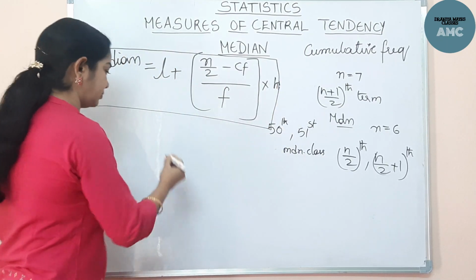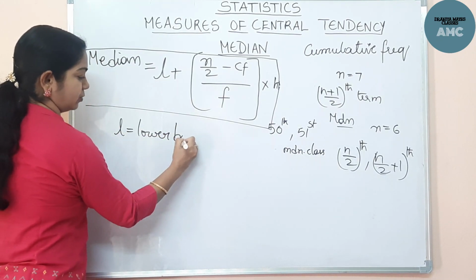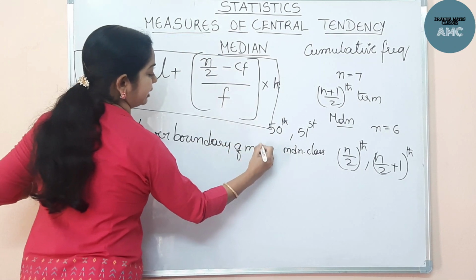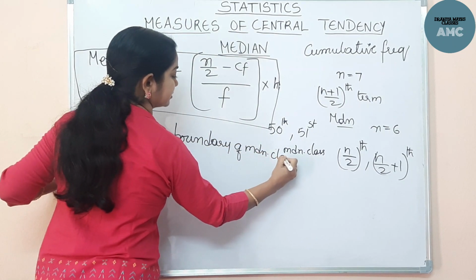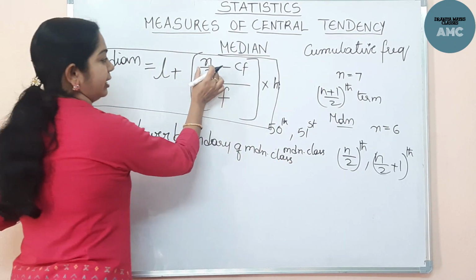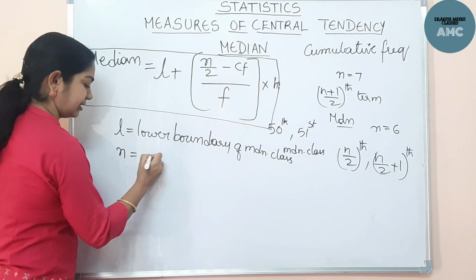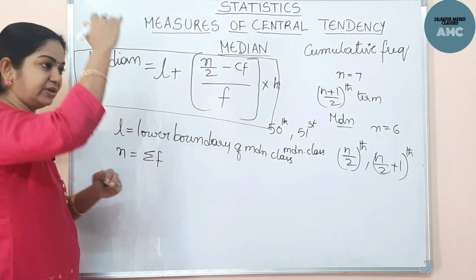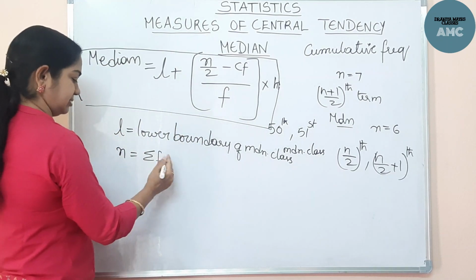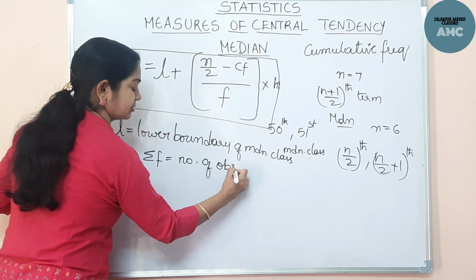I'll introduce the terms now. L is the lower boundary of the median class. How we got the median class, I've told you. Now n is the total observations, that is nothing but sigma f, the total of all the frequencies, that is all the observations.